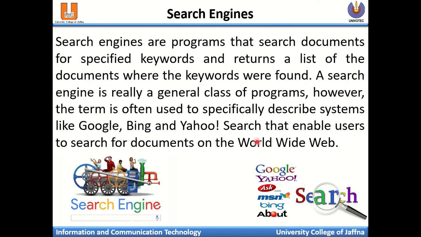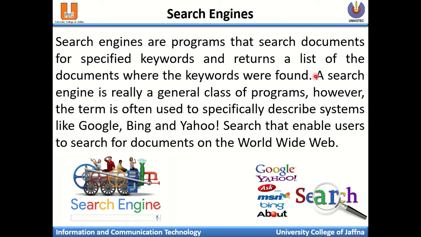Search engines. I already discussed this while discussing Google, but we'll discuss it more deeply. Search engines are programs that search documents for a specific keyword and return the list of documents where the keyword is found. A search engine is a particular software by which keyword based search happens. For example, while you are typing "introduction to computer" on your Google search engine, they take whatever data is available under that keyword, such as websites having an introduction to computer PowerPoint presentation or PDF, and they list them and display them on your screen.